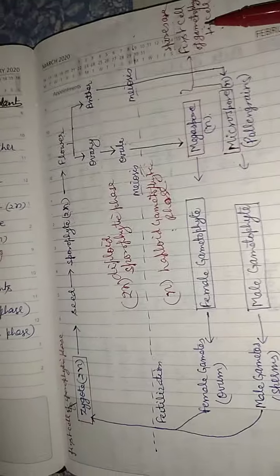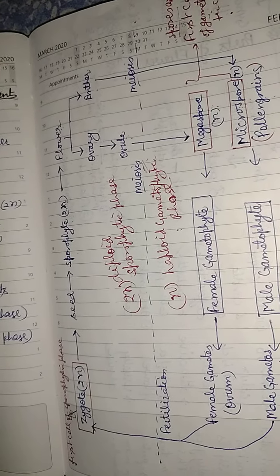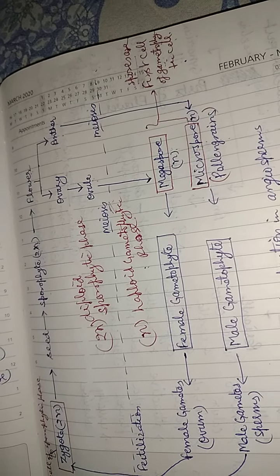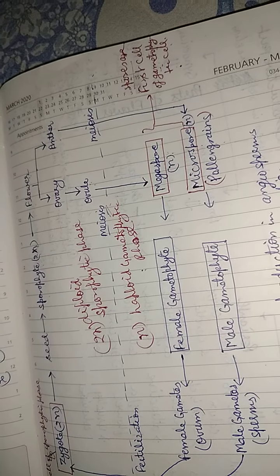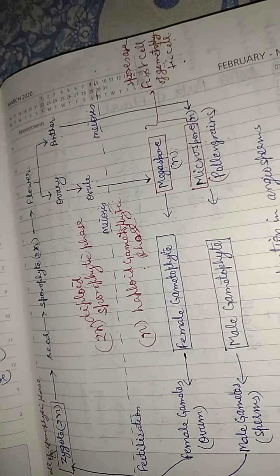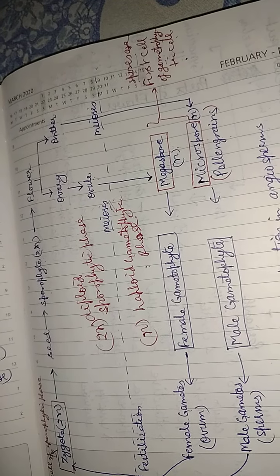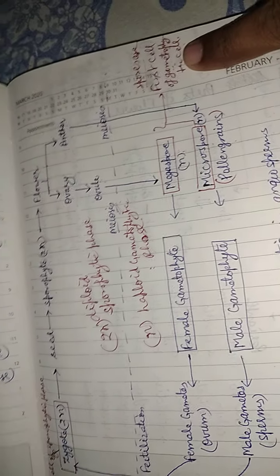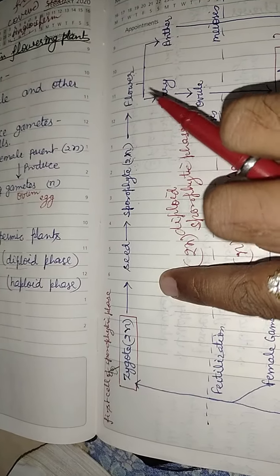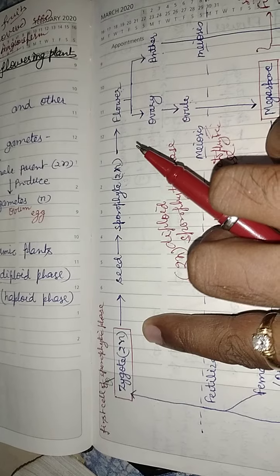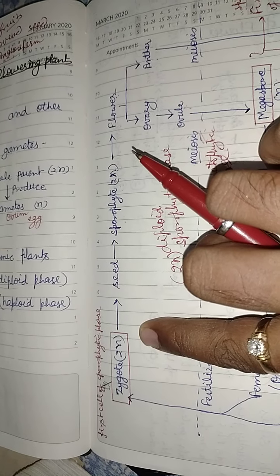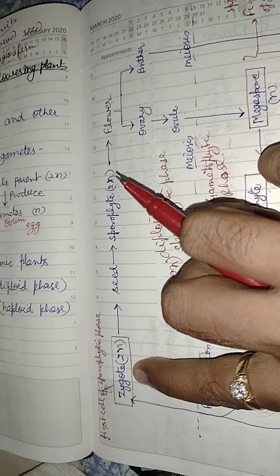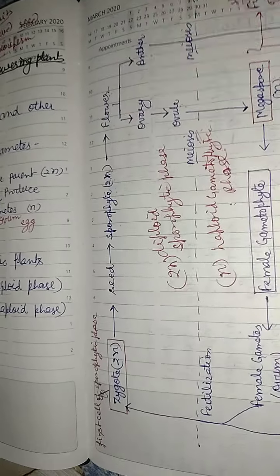Very important question for competitive exams: the first cell of gametophytic phase is spores, zygote, sporophyte, or gametophyte? Answer is spore. First cell of sporophytic phase? Answer is zygote. Clear the concept.